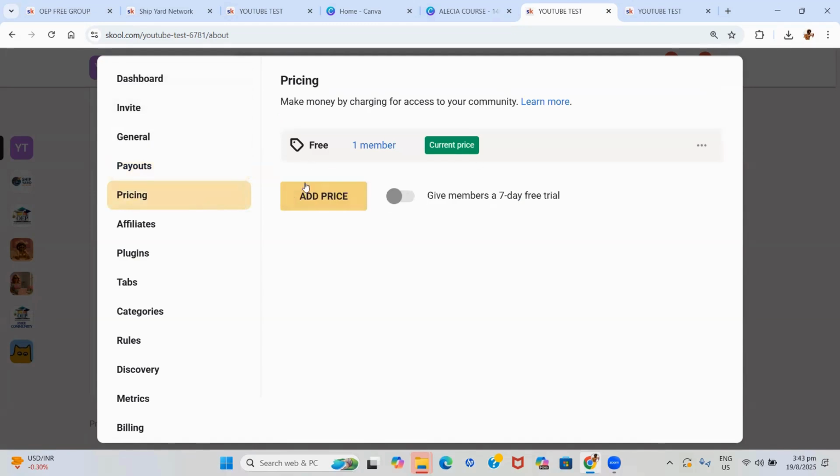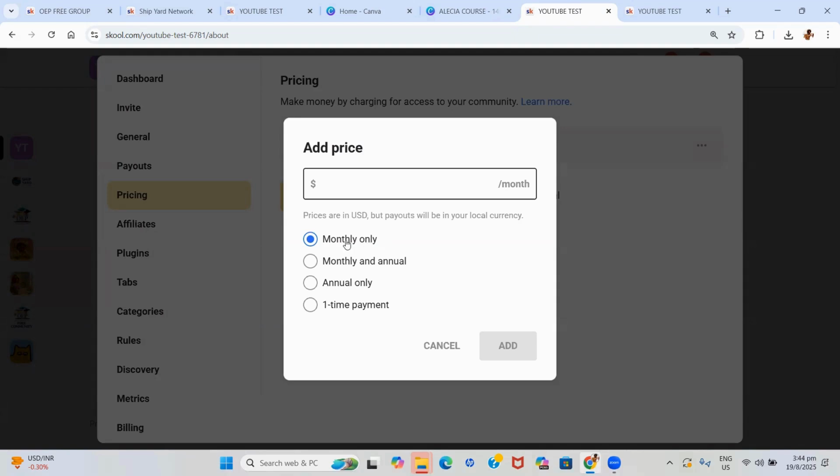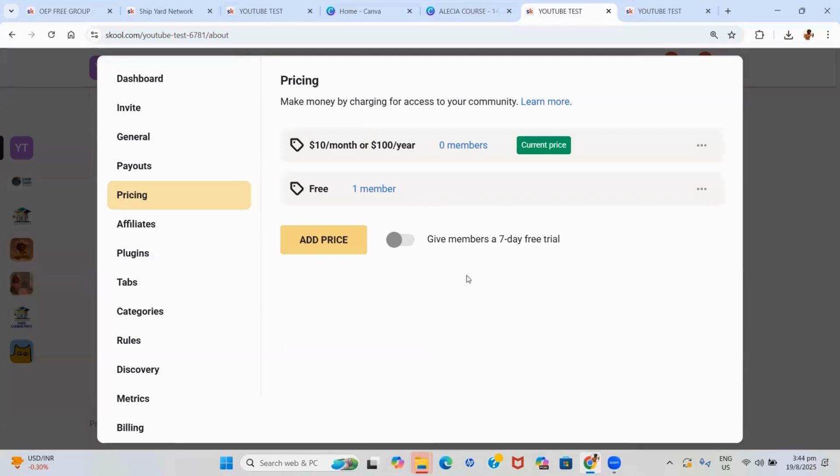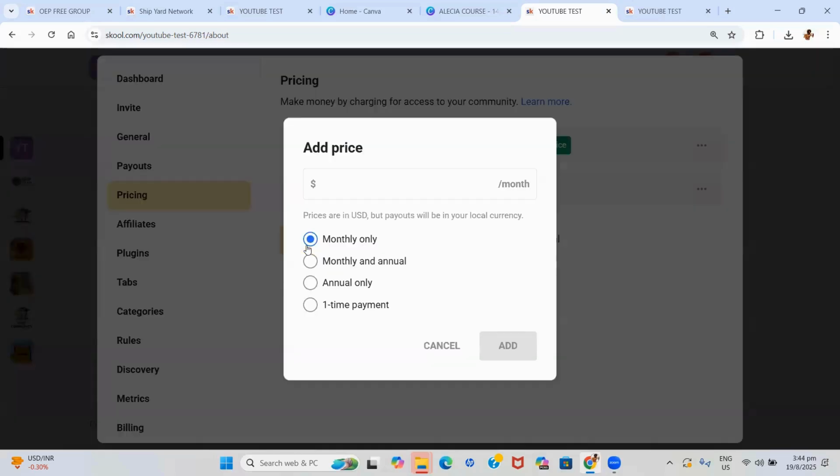Pricing is where you come to price your community. It can just be that you offer monthly alone. It can be that you offer monthly and annually. It can be that you offer annually, or you offer just a one-time payment. So once a person has paid this amount of money, they don't have anything else to pay, right? So you will decide. If we want monthly and annually, we can say $10 a month, $100 a year. That's a 17% discount. And we go ahead and we put add. That is the current price. You can have multiple prices. So let us say annual alone, we want them to pay 120 for annual.